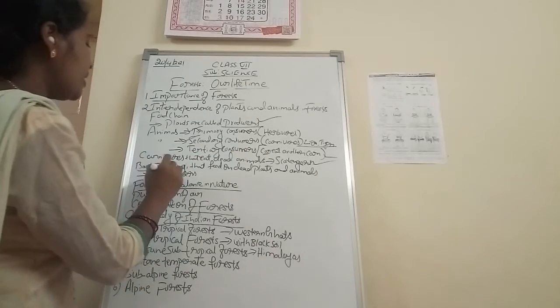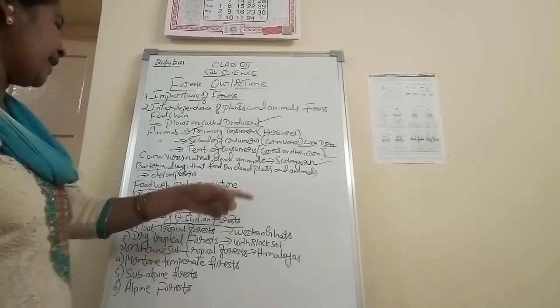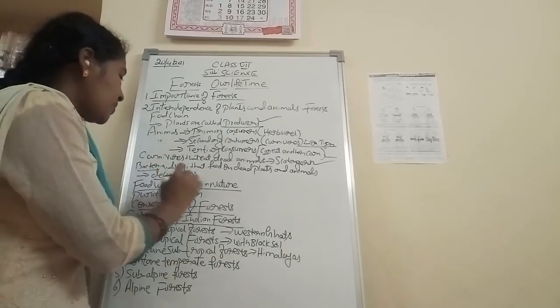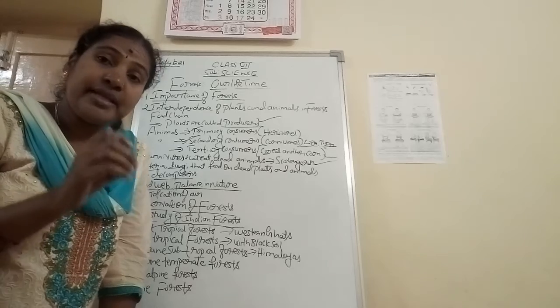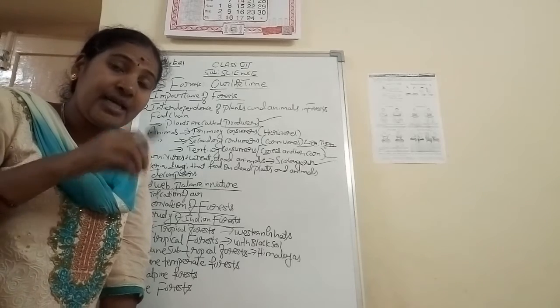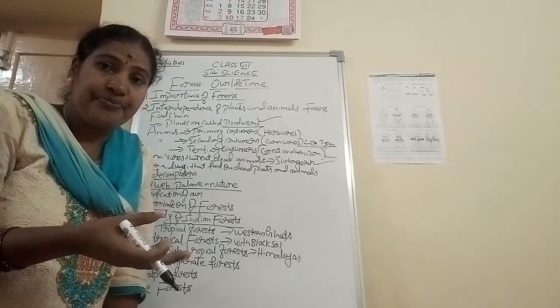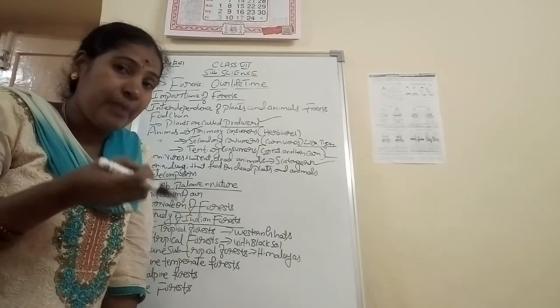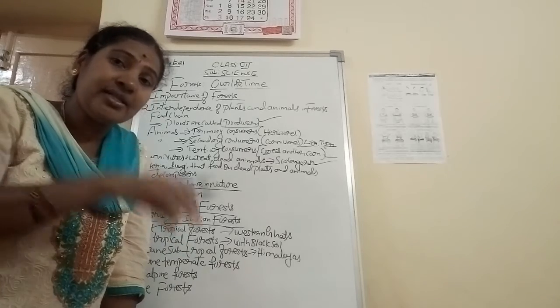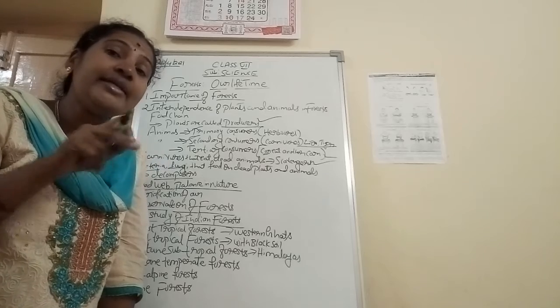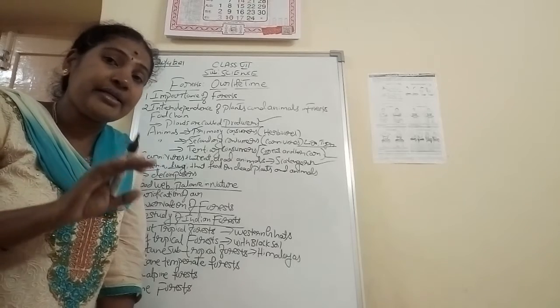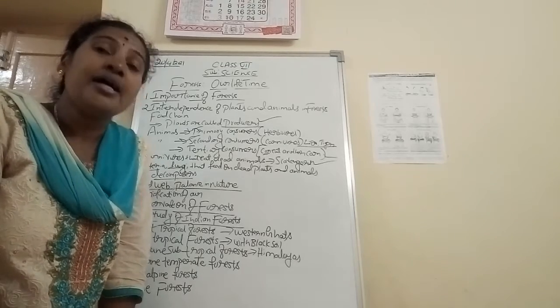Mainly the bacteria and fungi that feed on the dead plants and animals are known as the decomposers. Where some dead animals are there, the bacteria and the fungi depend upon the dead animals. The fungi and the bacteria sit on the dead animal and eat it. So that is known as decomposers. Bacteria and fungi are known as decomposers.